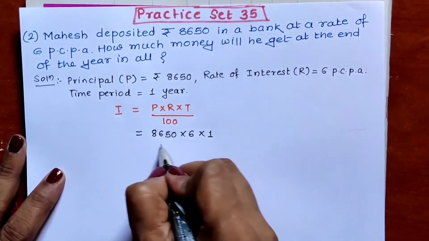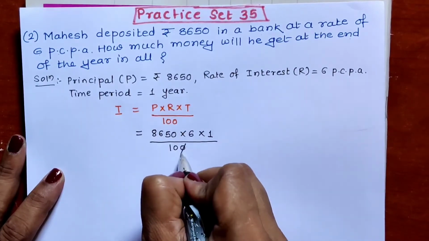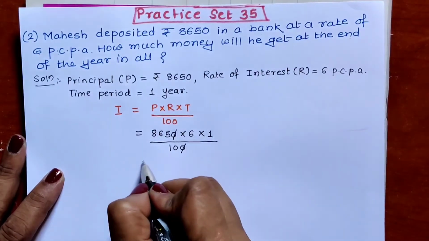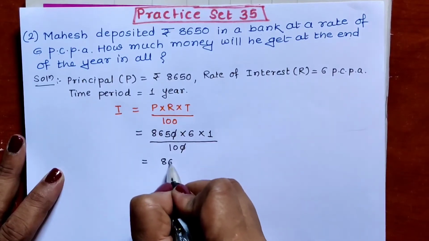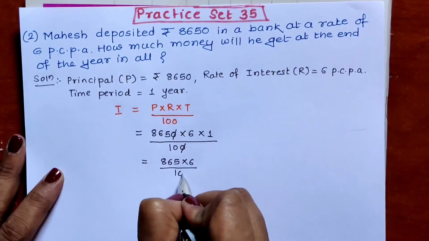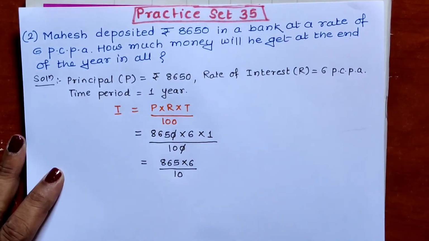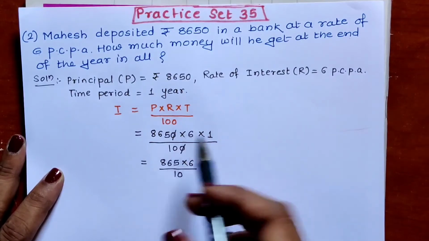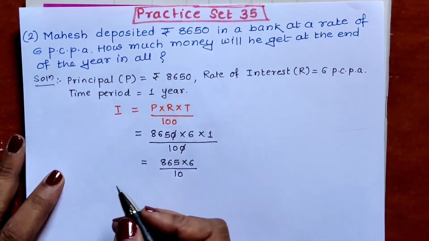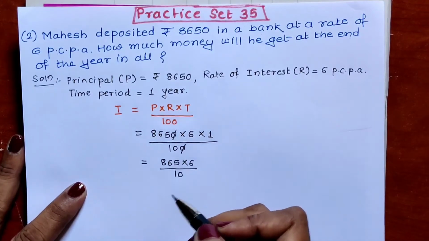Multiply by time period is 1 year upon 100. 0 cancel with 1 0. What is remaining? 865 multiply by 6 upon 10. Okay, because multiply by 1 is there, so it doesn't have any value now. Multiply by 1, answer will be same. And this 0 cancel with 0 means 10 is there in the denominator.